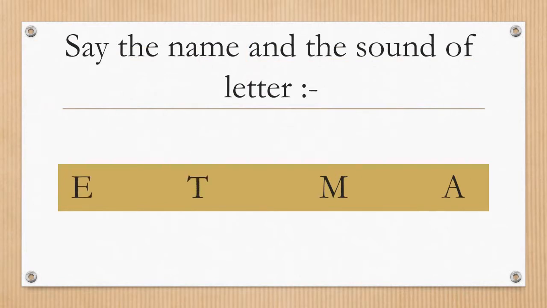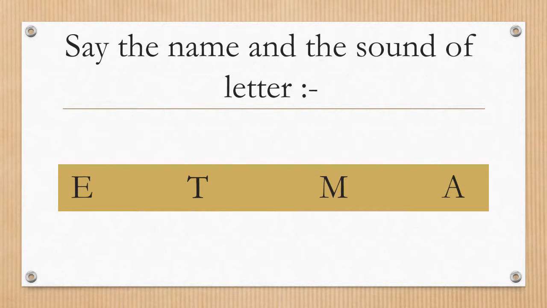Now, here you know what we have to do. Yes, say the name and the sound of the letter. First, we have to identify the letter, say the name of each letter, and then say the sounds of each letter.